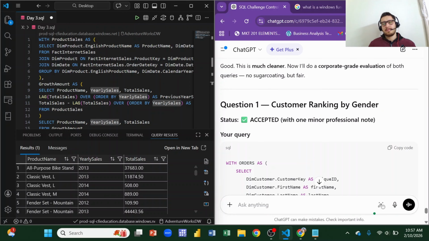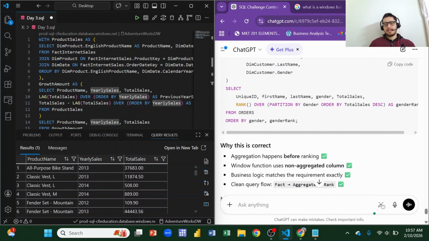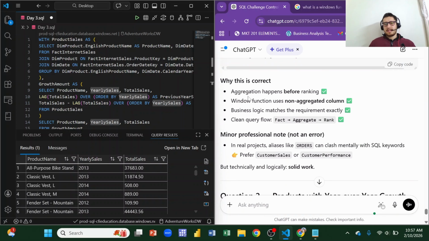Okay, customer ranking by gender. Status is accepted with one minor professional note. So everything is accepted, thank you. And it says why it is correct: because aggregation happens before ranking. The window function uses non-aggregated columns, good, and the business logic matches requirements exactly. Clean query flow: fact, aggregate, rank.